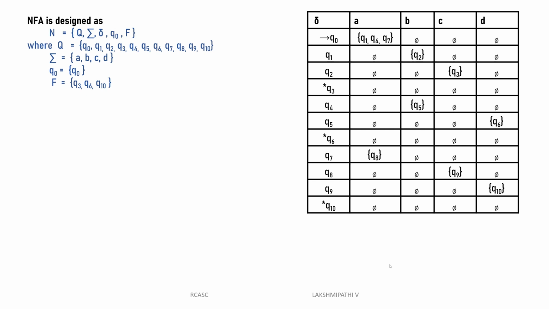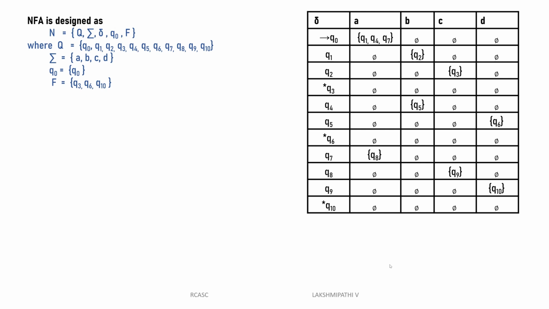Then Q0 of A is Q4, Q4 of B is Q5, Q5 of D is Q6. The remaining any string also will be rejected. Then Q0 of A is Q7, Q7 of A is Q8, Q8 of C is Q9, Q9 of D is Q10. Then also the remaining anything will be rejected by the machine. See, that is the NFA.